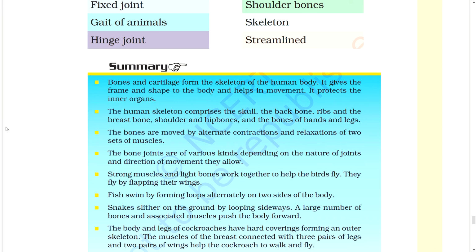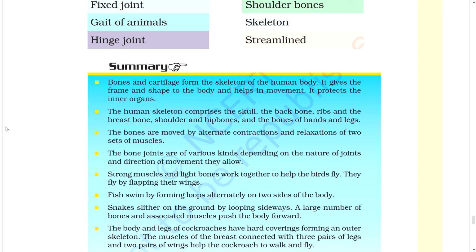Summary: Bones and cartilage form the skeleton of the human body. It gives the frame and shape to the body and helps in movement. It protects the inner organs. The human skeleton comprises the skull, the backbone, ribs and the breastbone, shoulder and hip bones, and the bones of hands and legs. The bones are moved by alternate contraction and relaxation of two sets of muscles. The bone joints are of various kinds depending on the nature of joints and direction of movement they allow.